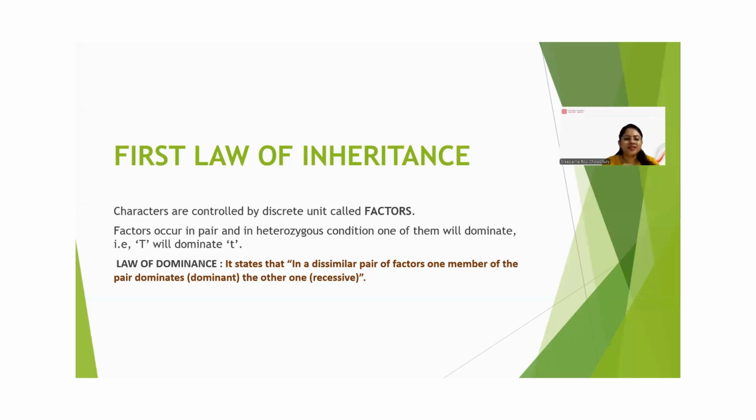Okay, so basically law of dominance states that in a dissimilar pair of factors, one member of the pair dominates the other one. Basically, which will dominate is known as dominant character, and which is suppressed is known as recessive character. This is the first law of inheritance or law of dominance.